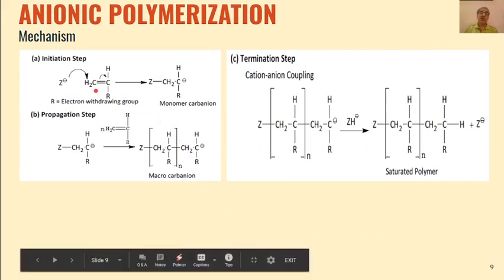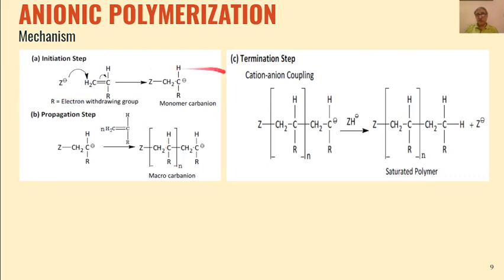So this is the mechanism of anionic polymerization. You will find it similar to what you have seen in case of free radical or cationic polymerization. The only difference being that here we will add a carbanion or anion in the initiation step to the monomer unit, and here R is not electron releasing but an electron withdrawing group. So this will add to this carbon to generate this carbanion.